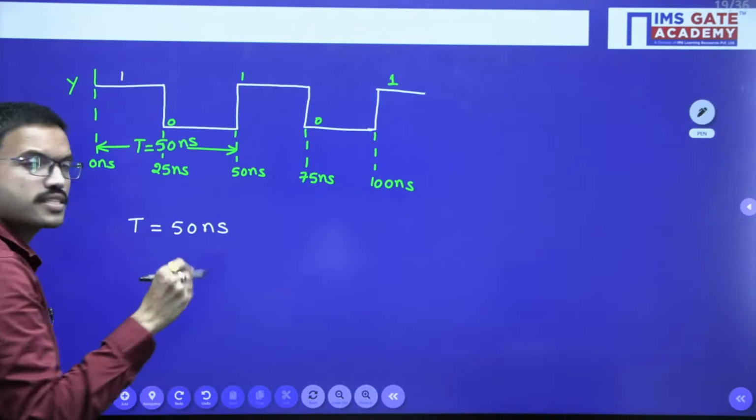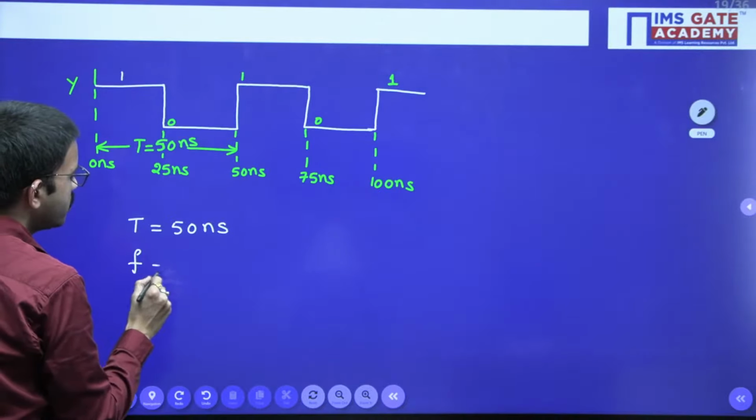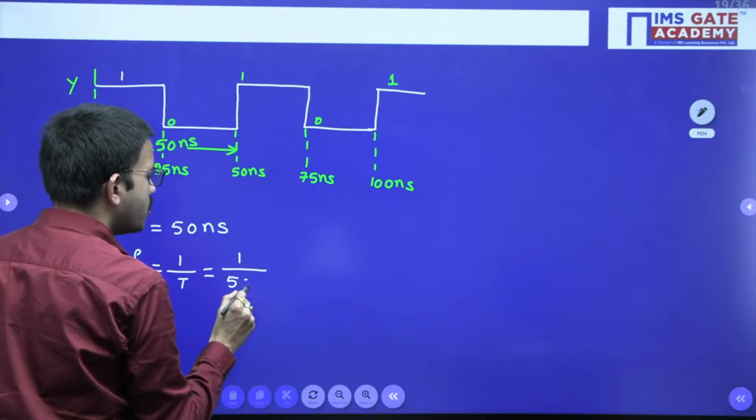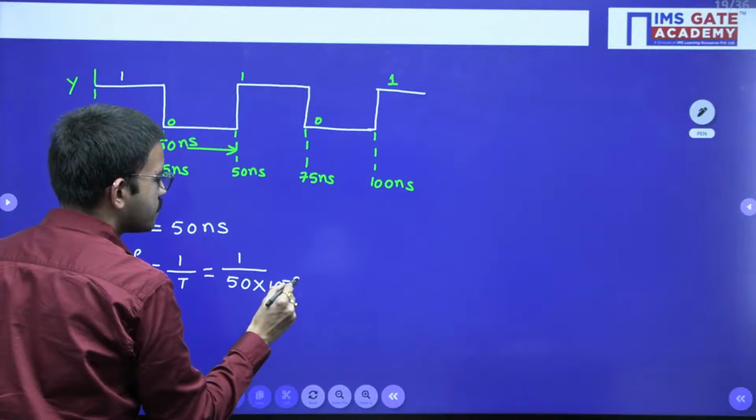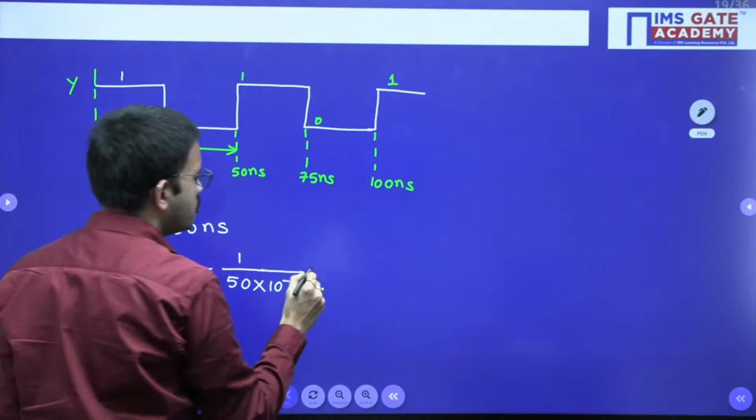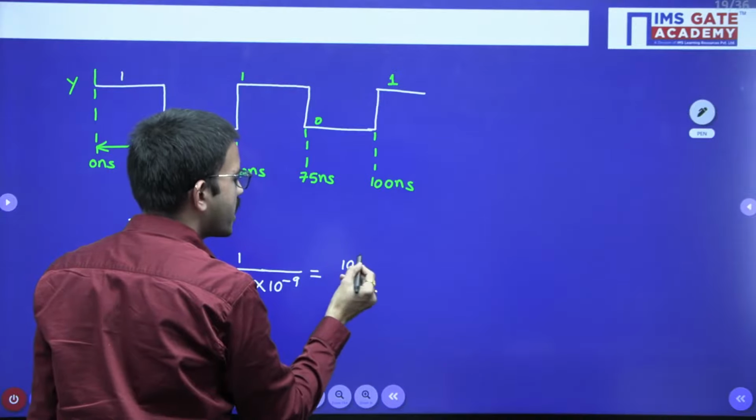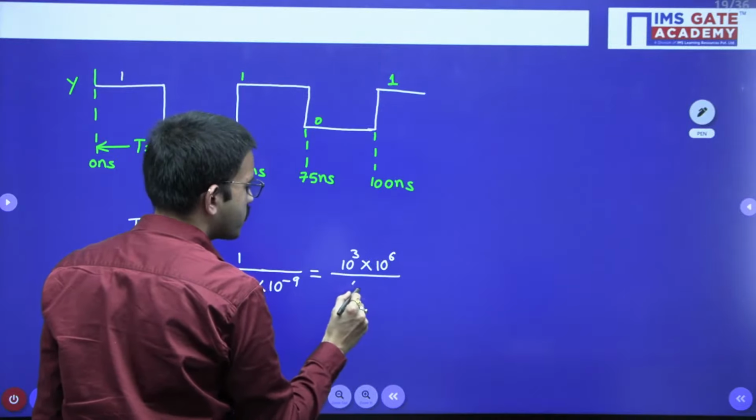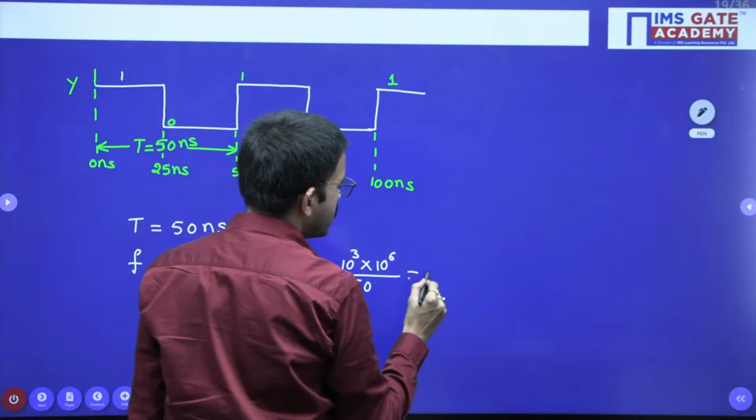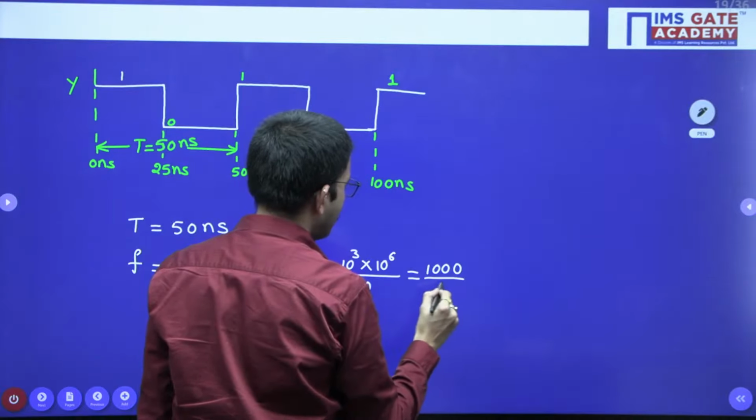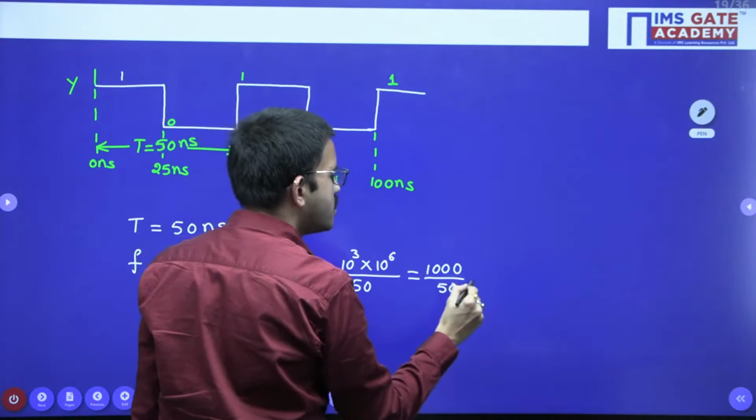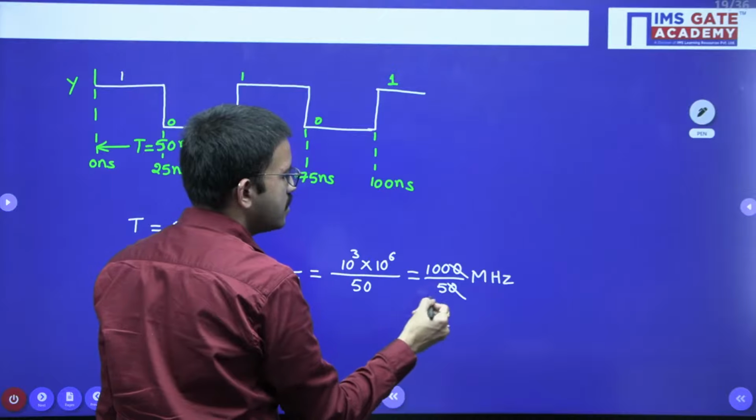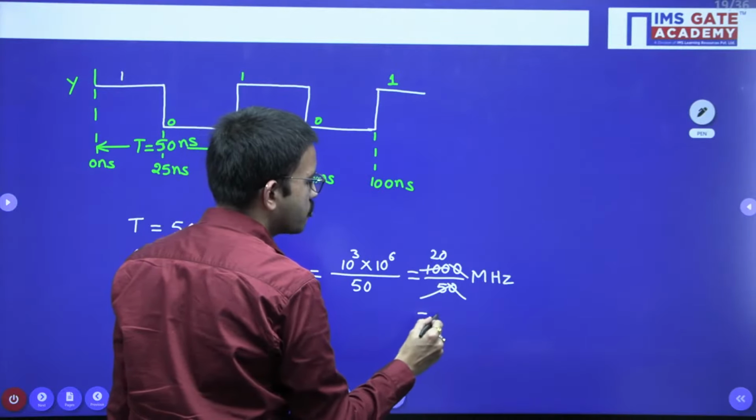Now the question is they are asking the frequency. Frequency is nothing but 1 by time period. So that is nothing but 1 by 50 nano, you can write as 10 power minus 9. Now this 10 power minus 9 you can bring into the numerator, it will become 10 power 9. For the time being I am writing it as 10 power 3 into 10 power 6 divided by 50. So 10 power 3 we can write as 1000 divided by 50. 10 power 6 we can write as mega. Here frequency units are hertz. So 0 will get cancelled, 5 twenties are 100, so you are getting 20 megahertz.